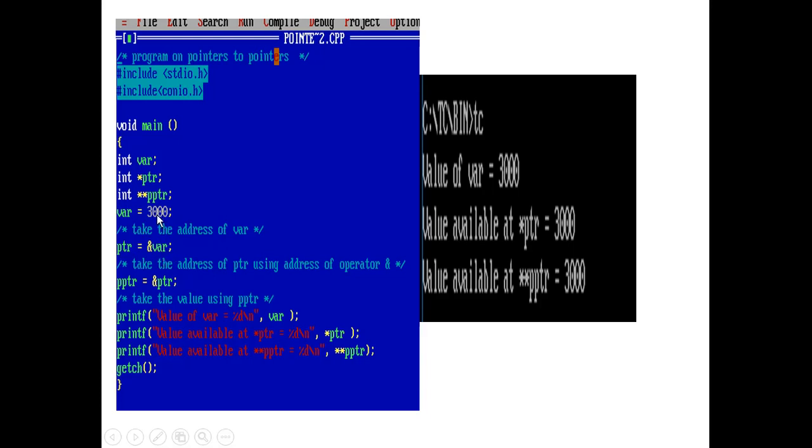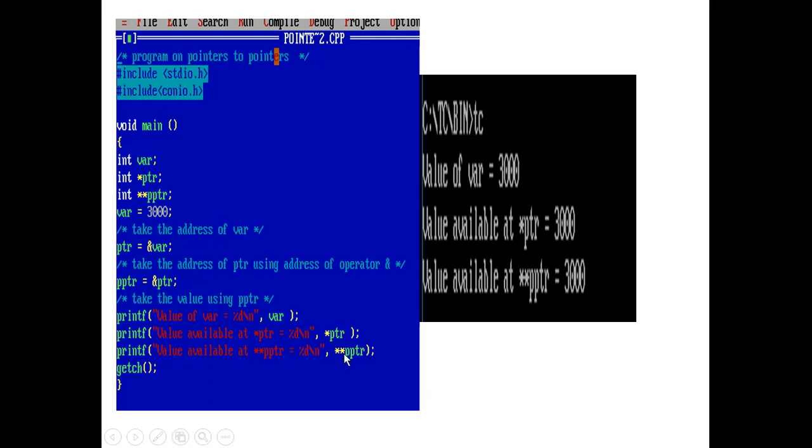What is the variable value? 3000. That is displayed onto the output screen. Next, PPTR. What is the value available? The pointer to pointer variable stored the address of the pointer.